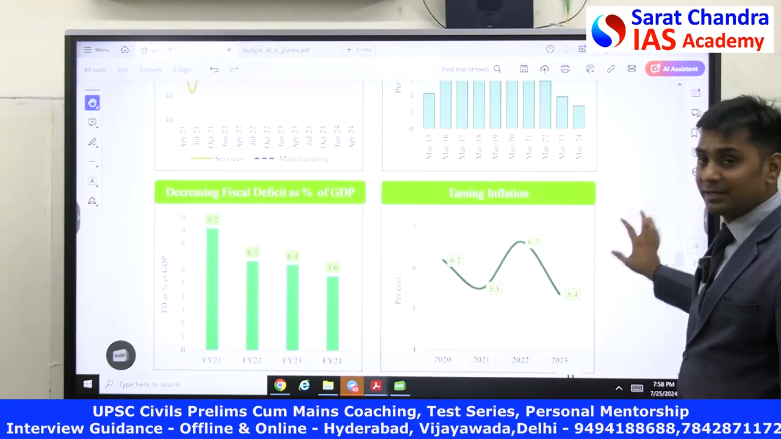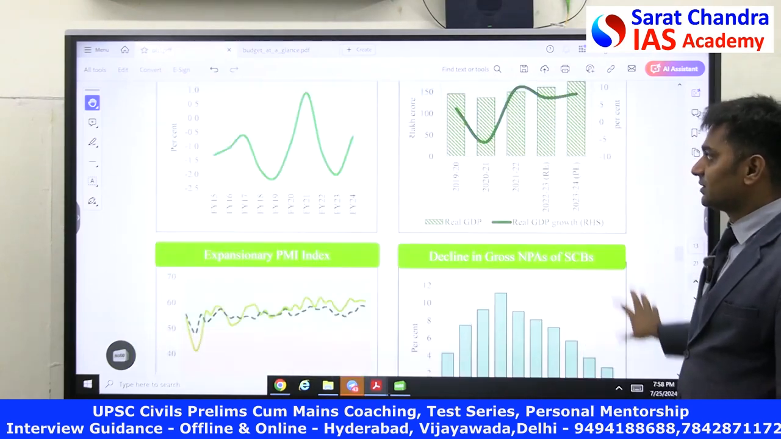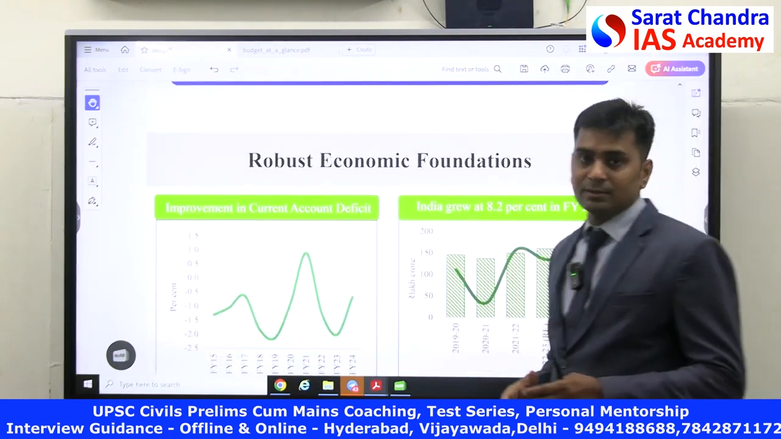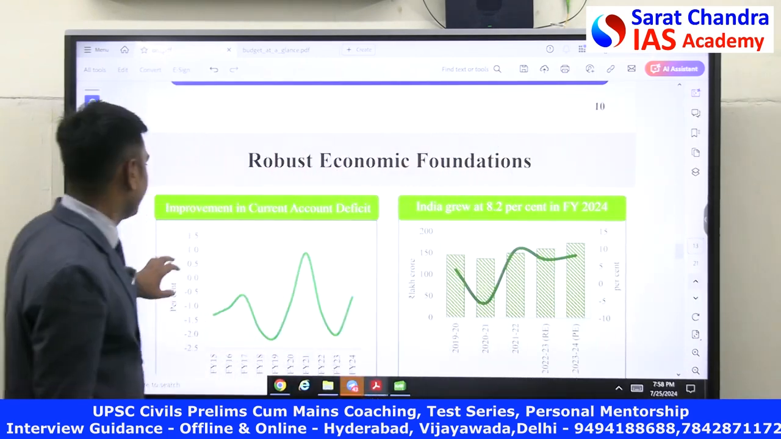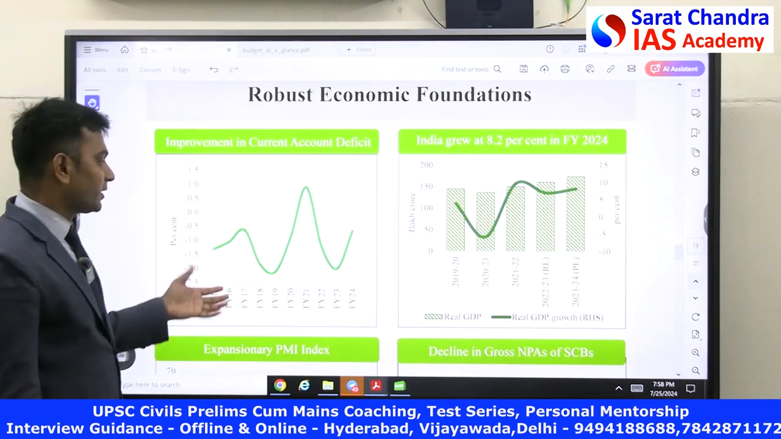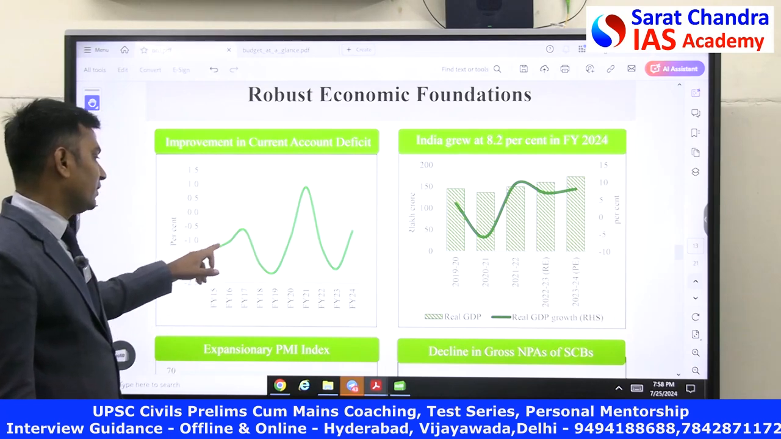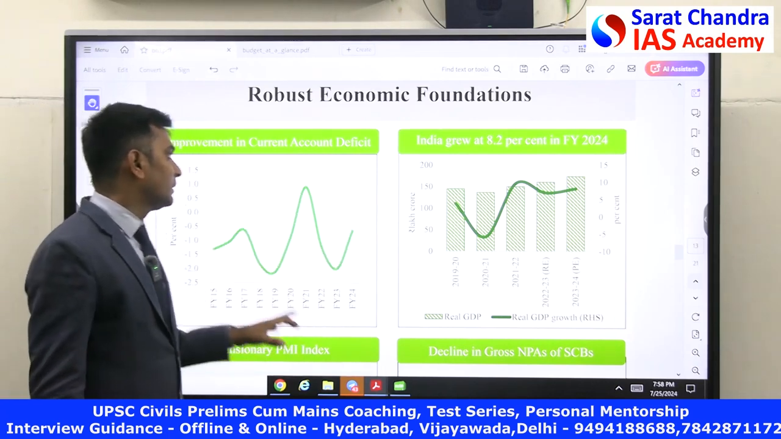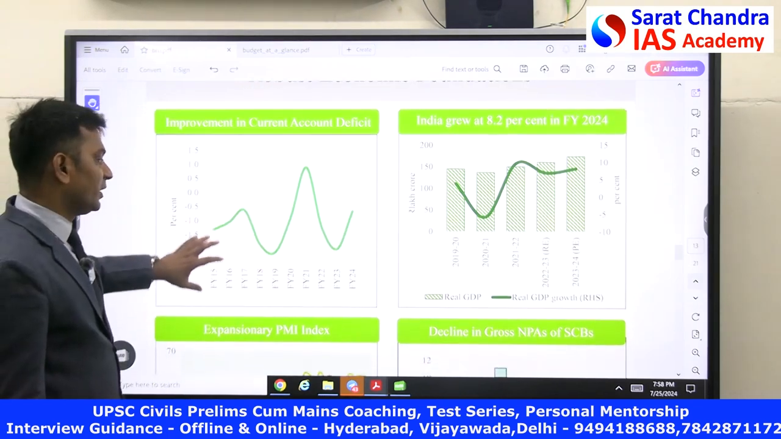Now there is another important piece of data, one of the most important for us. This is this segment: economic foundations. How are the macroeconomic foundations according to this budget? If you look at them, there is improvement in the current account deficit. It was somewhere around minus 1.5, and it fell and then it has risen. So the current account deficit is improving a bit.